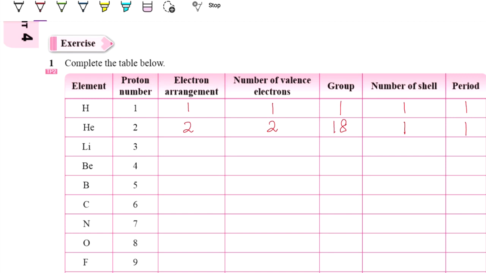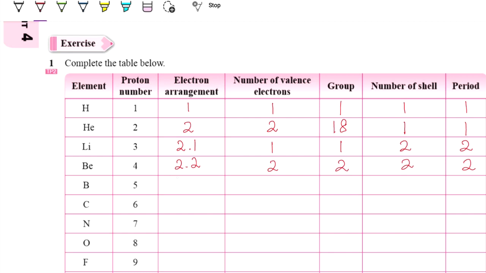So it is in period 1. Then for lithium, 3 electrons, so 2, 1. So valence electron is 1, so it is in group 1. Number of shells is 2, so it is in period 2. Next one, beryllium, 4 protons, so electron arrangement is 2, 2. So valence electron is 2, so it is in group 2. Then it also has 2 shells, so it is in period 2.